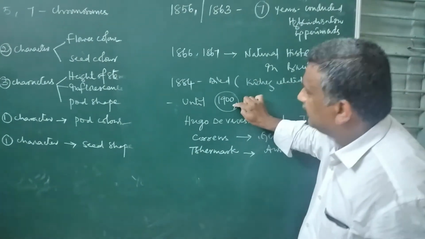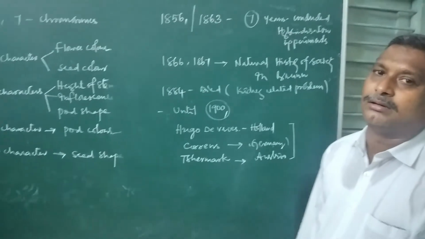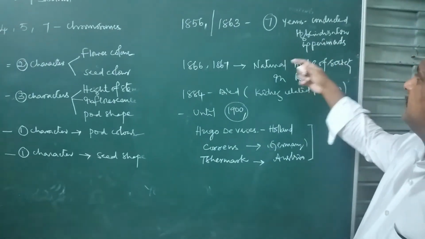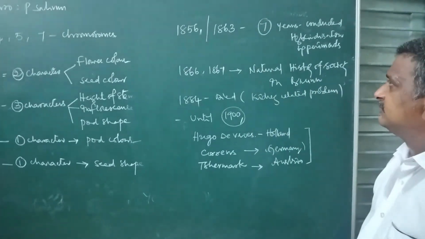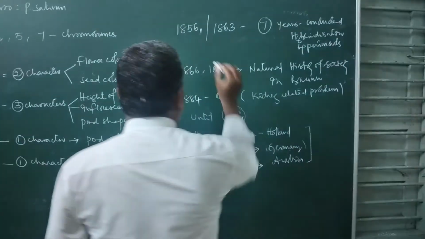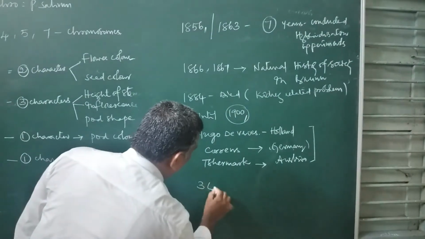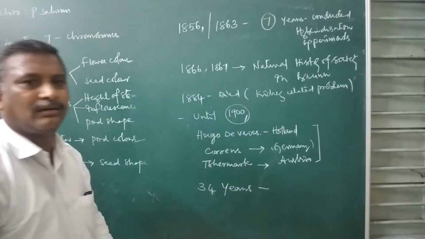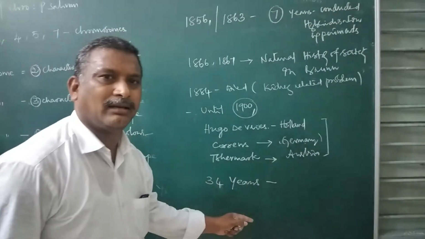Until 1900, the scientific world did not know the results of the experiments which were done by Mendel. So for nearly 34 years, nobody knew the results of Mendel.